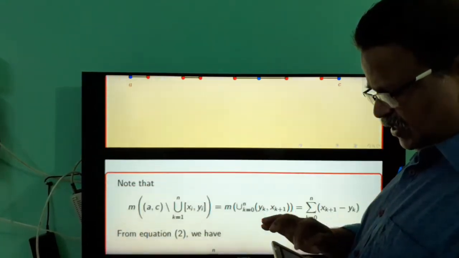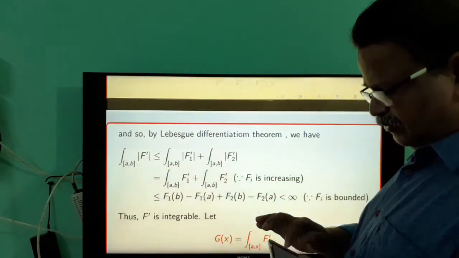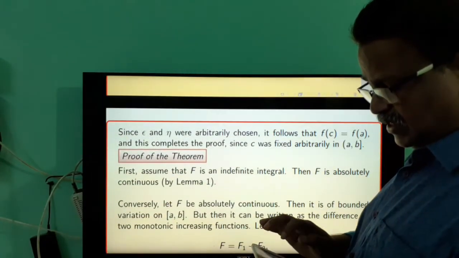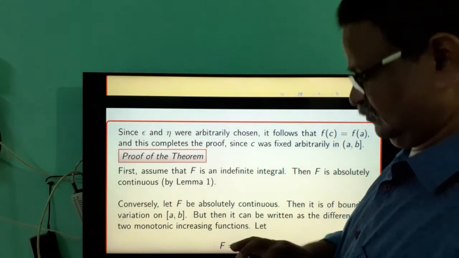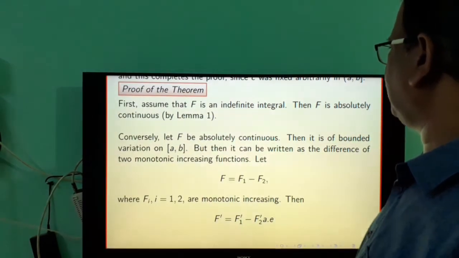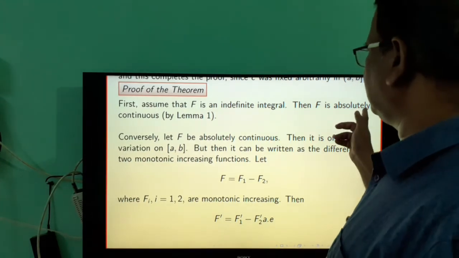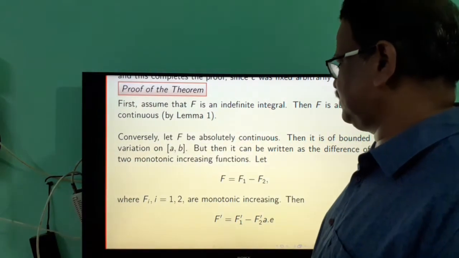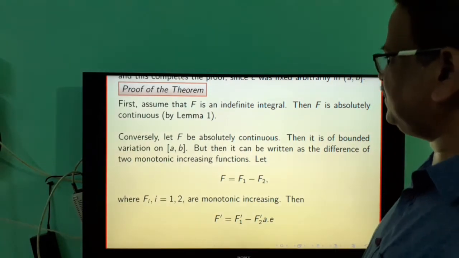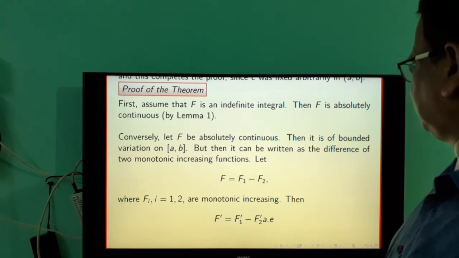So first assume that F is the indefinite integral of an integrable function f. Then by Lemma 1, the function F is absolutely continuous. And conversely, assume that F is absolutely continuous.